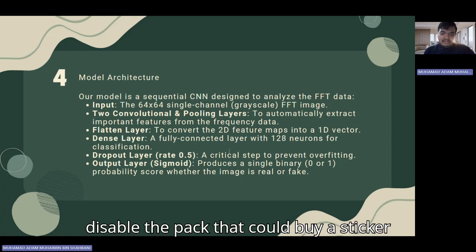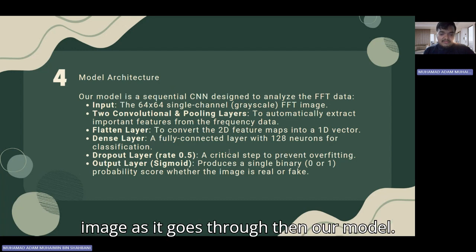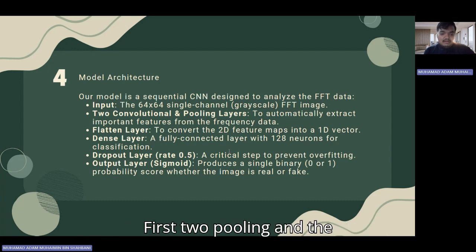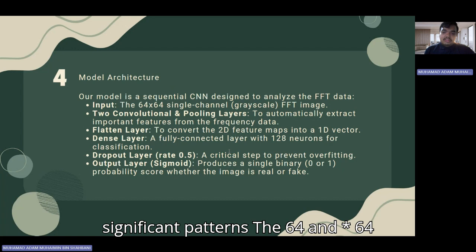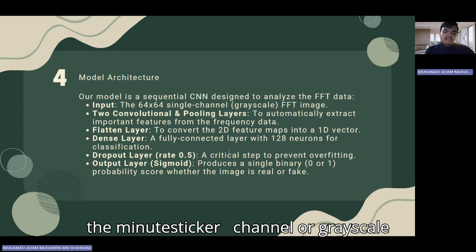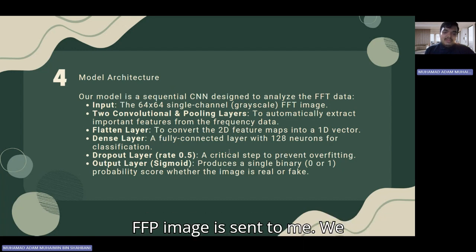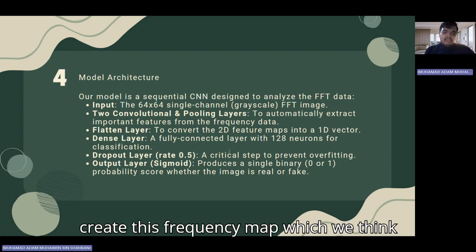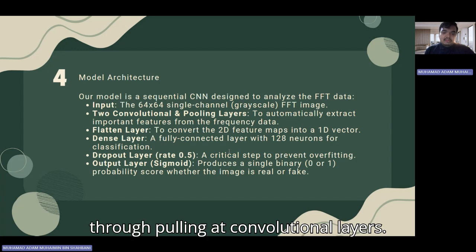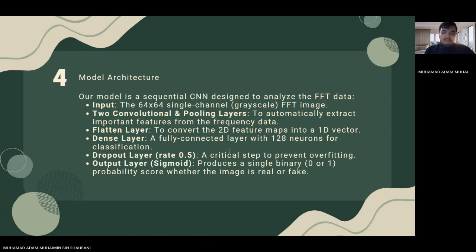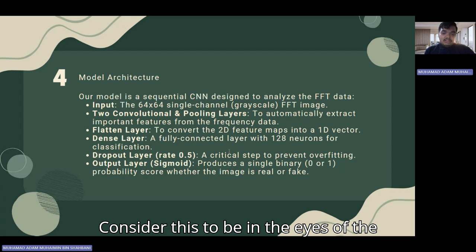Let's examine the path taken by a single image as it goes through our model. First, the input. A typical photograph is not seen by the model. The 64 times 64 single channel, or grayscale, FFT image is sent to it. We worked to create this frequency map, which we think contains the most important hints. It then passes through two pooling and convolutional layers. Consider this to be the eyes of the model.